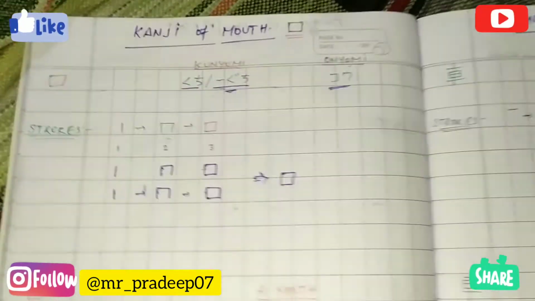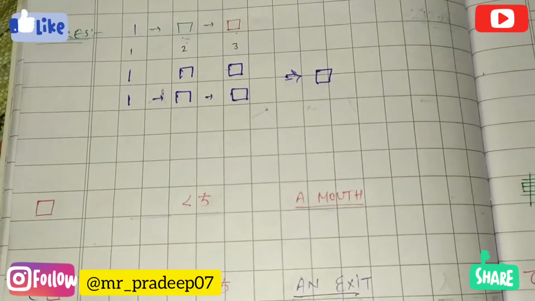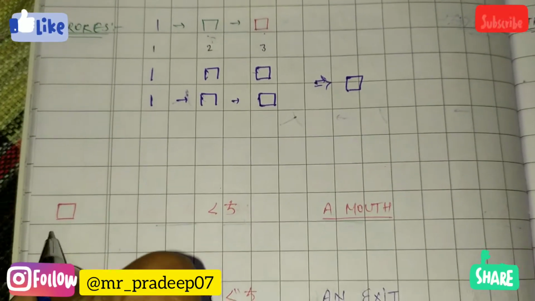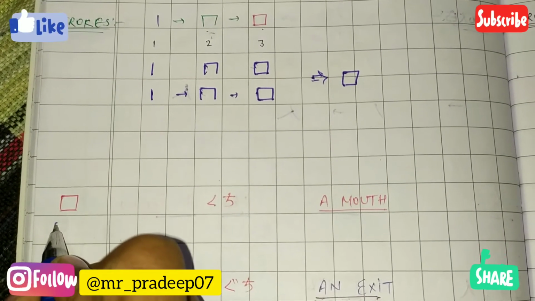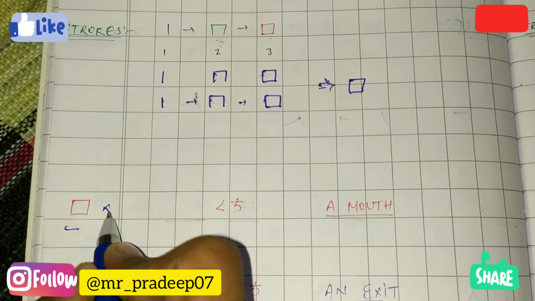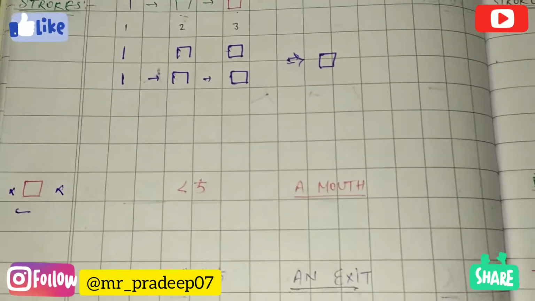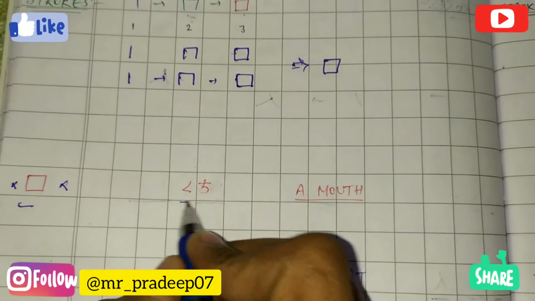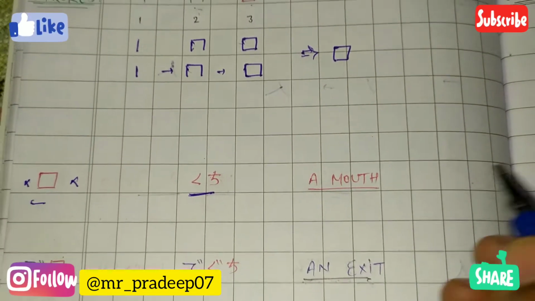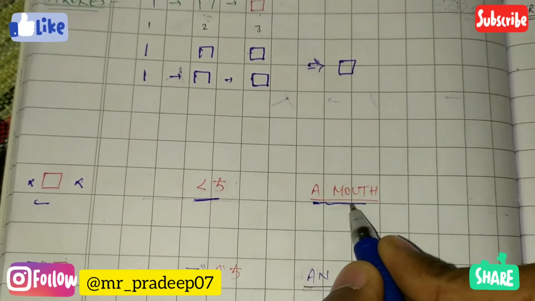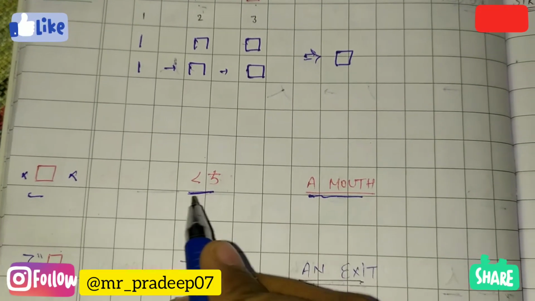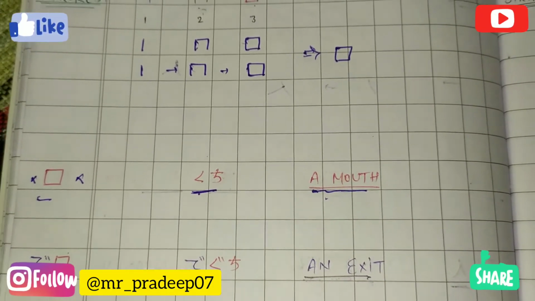So let's move to the meanings of this kanji. If you are writing this kanji alone without any suffix, without any prefix, it would be called kuchi. Kuchi means a mouth.